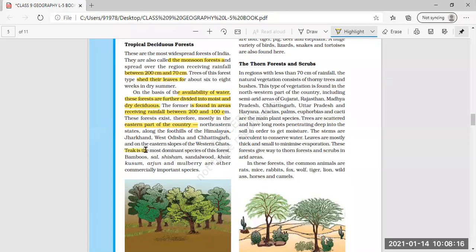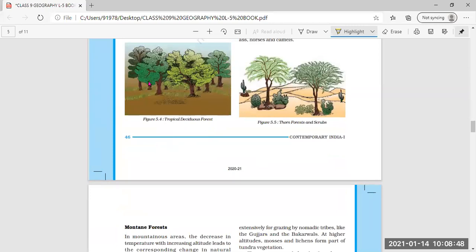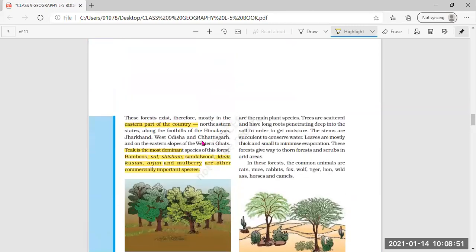Then teak is the most dominant species of this forest. So teak is the most dominant species, the mostly found tree in this deciduous forest. Bamboo, sal, shisham, sandalwood, kusum, arjun, and mulberry are other commercially important species. So these are other trees found in this tropical deciduous forest. Here are the trees of the tropical deciduous forest shown over here.